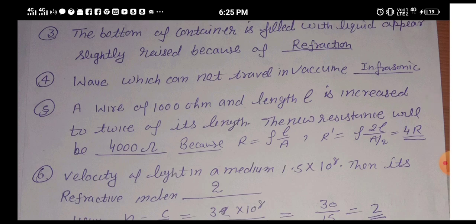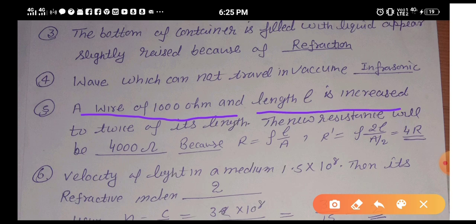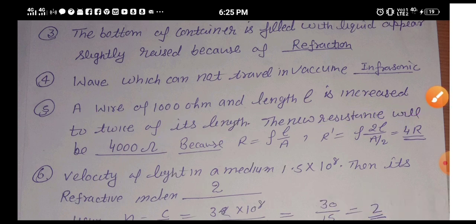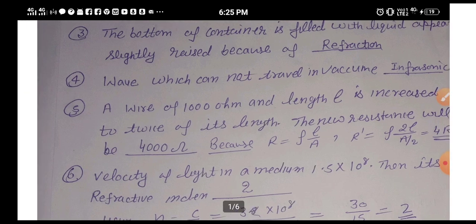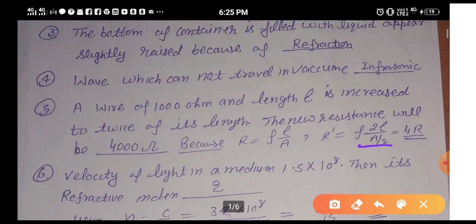Question number 5 is: a wire of 1000 ohm and length L is increased to twice its length. What will be the new resistance? Always keep in mind that whenever length is increased twice, the area will decrease to half, and the resistance will get increased to 4 times. This is a very important question in 12th standard. So if earlier it was 1000, now it will be 4 times, that means 4000.